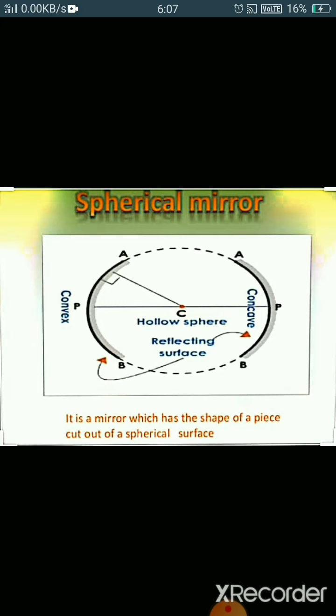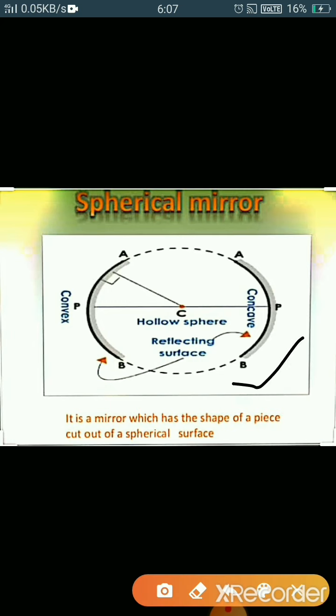A concave mirror is silvered from outside, meaning polished from outside, and the reflection takes place at the inner surface. Whereas a convex mirror is silvered from the inner side, and the reflection takes place from the outer surface. These are the two types of mirrors formed from spheres. They are called spherical mirrors.